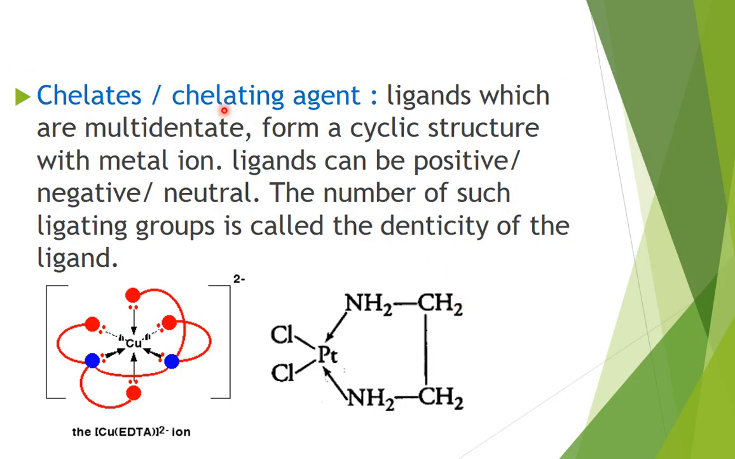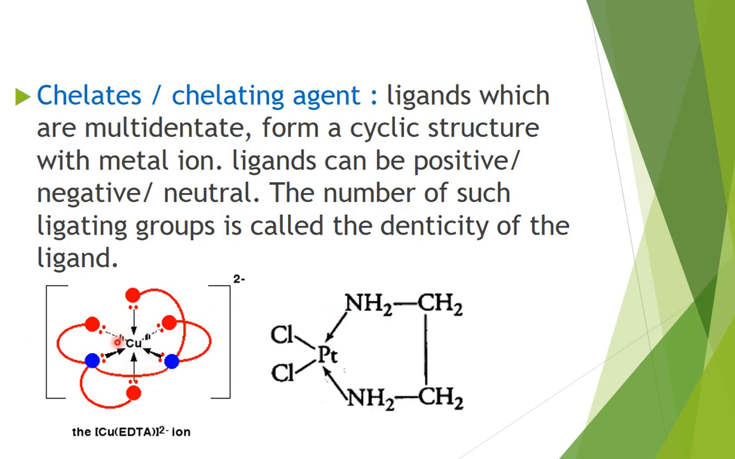Chelating ligands, chelating agents or chelates. Ligands which are multidentate form a cyclic structure with the metal ion. You can see platinum is the central atom and this is ethane 1,2-diamine. It has two donor sites, so it forms a ring type of structure here. So this ligand is called a chelating ligand and the compound is called a chelate.